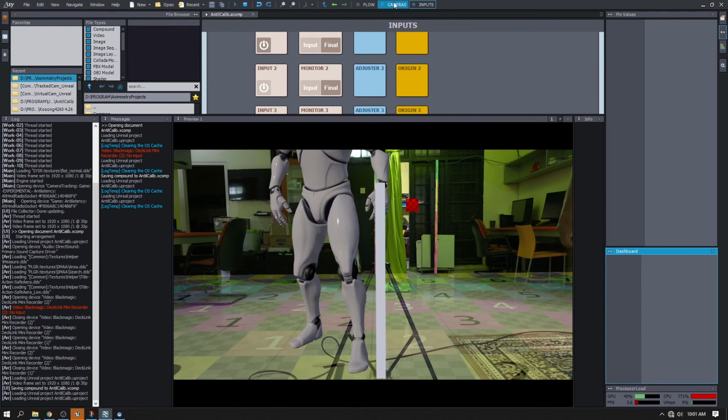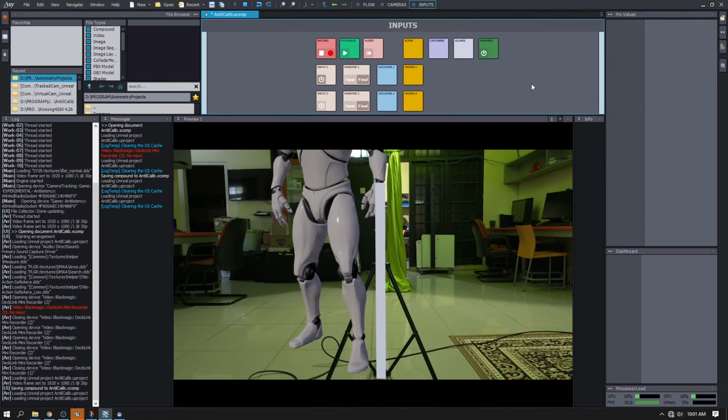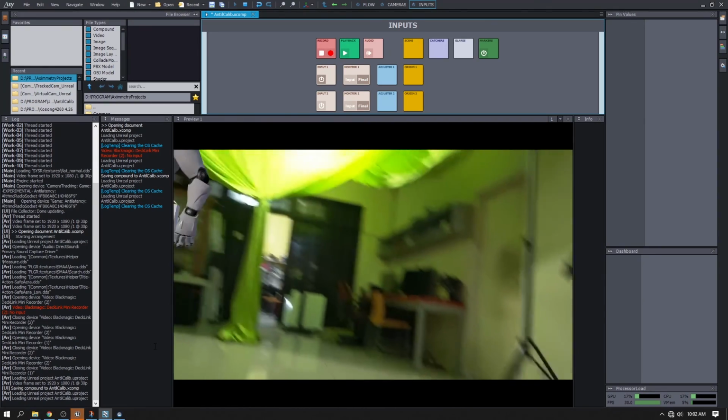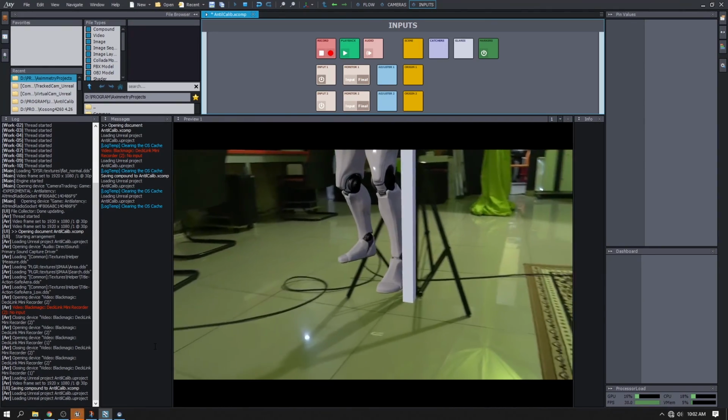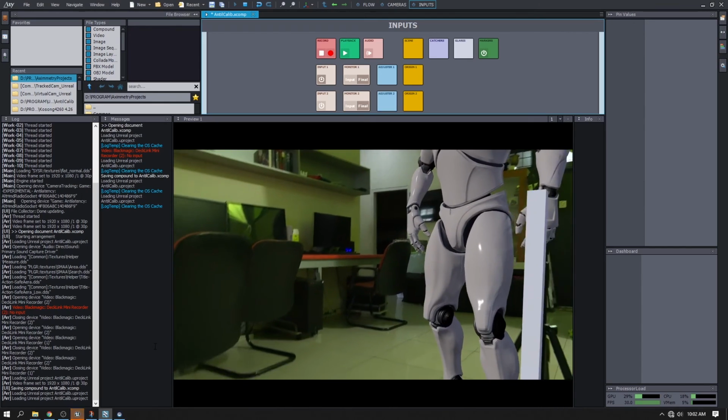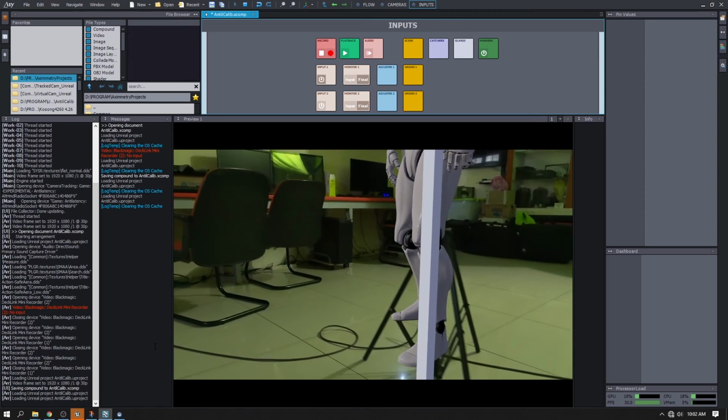Yeah, there it is. I turn off the markers because it has nothing to do with our setup, and try to move the camera. As you can see, the tracking delay is really bad. I need to fix this.